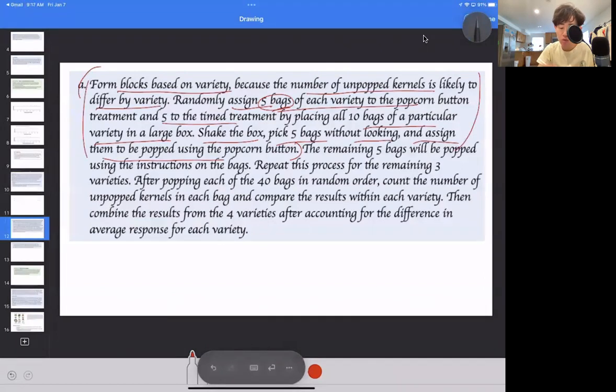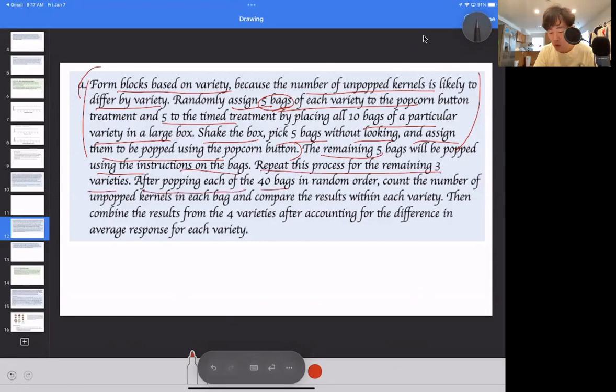But you can see just how much description the AP people are looking for. So you want to assign 5 bags into this, into that. How are you going to do that? You need to tell them specifically the steps: hey, I'm going to put all these 10 bags in a bag, and then I'm going to randomly pick 5 bags, and then that will be assigned treatment A versus treatment B for the rest of the bags. The remaining 5 bags will be popped using the instructions on the bags. Repeat this process for the remaining 3 varieties.